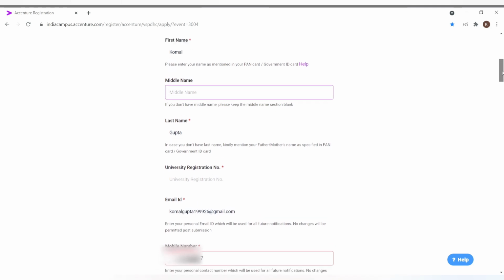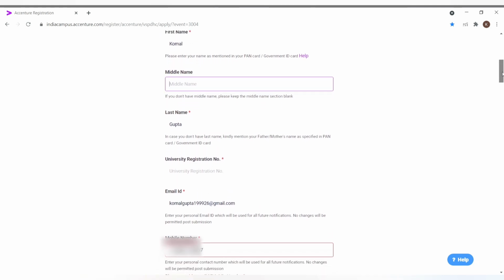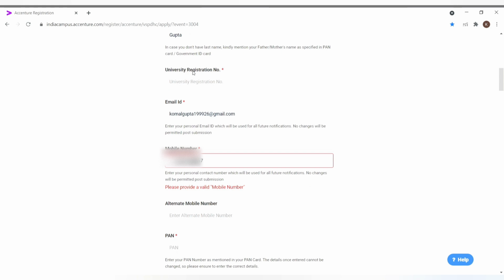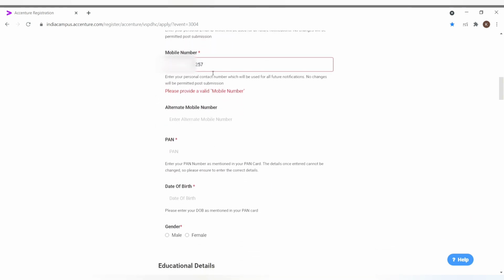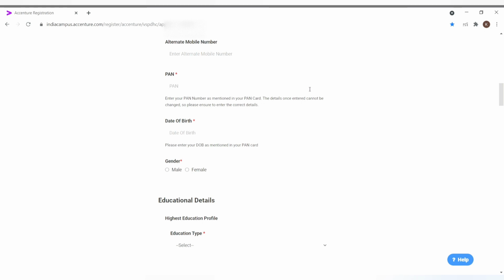So you have to be very careful while filling all the details. And here you have to fill the university registration number. It's just the hall ticket number. Then you will fill the email ID and then mobile number. If you have any alternate mobile number, you can also fill it here. Then the PAN card number you have to fill here. Then date of birth. Then gender, male or female.